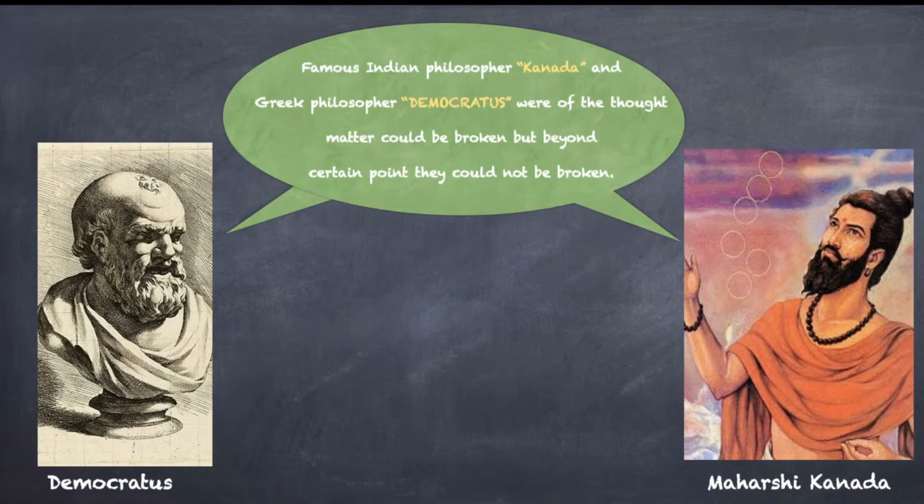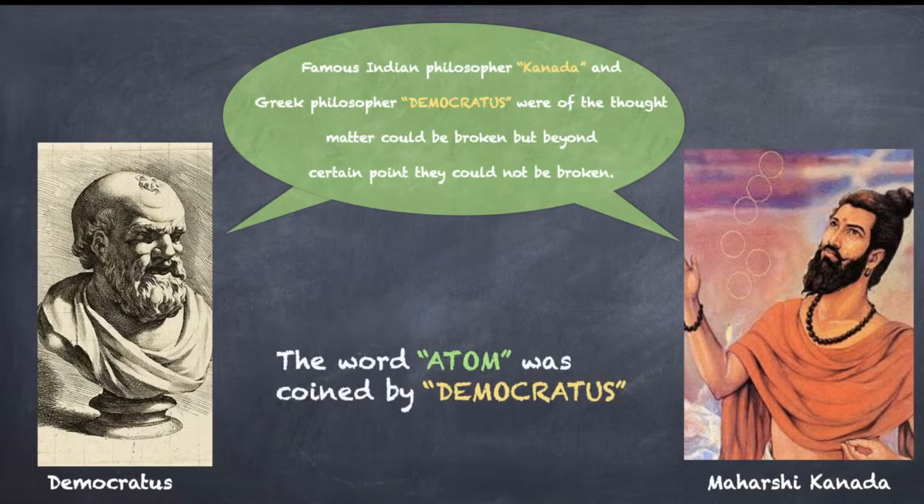There were great Greek philosophers like Plato and Democritus who believed that matter had atoms which could be broken, but only up to a certain point. In fact, it was Democritus who coined the word atom.